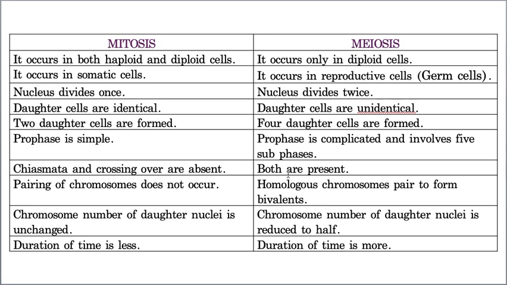For crossing over only, the whole meiosis takes place. Pairing of chromosomes, that is synapsis, does not take place in mitosis, whereas in meiosis it does. Synapsis is one of the crucial steps of meiosis. The chromosome number in daughter nuclei is unchanged in mitosis, whereas in meiosis it is reduced to half. Mitosis takes comparatively less time, while meiosis is prolonged because prophase is prolonged.